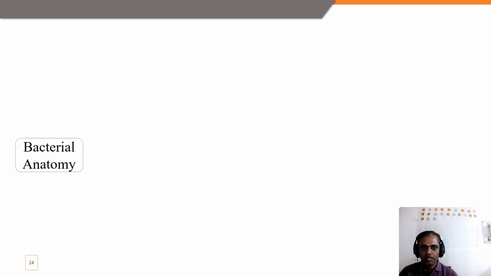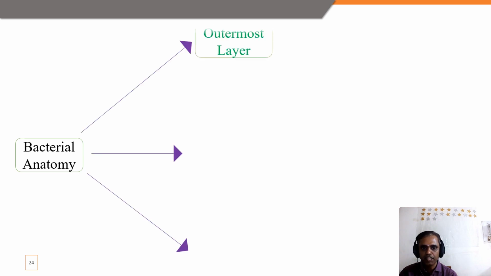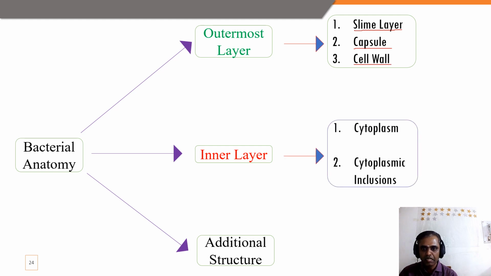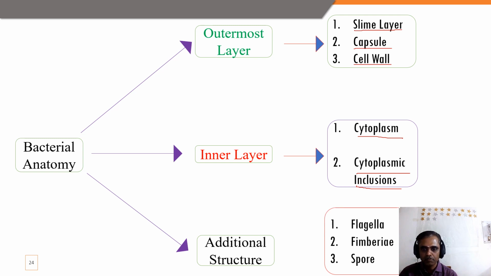For better understanding, we divide bacterial anatomy into three parts. Number one is the outermost layer, number two is the inner layer, and the third is the additional structures. Under the outermost layer, we will study the slime layer, capsule and cell wall. Under the inner layer, we will study the cytoplasm and cytoplasmic inclusions. And under additional structures, we will study flagella, fimbriae and spore. From the exam point of view, the capsule, flagella, fimbriae and spore are all important. So now we'll study one by one.